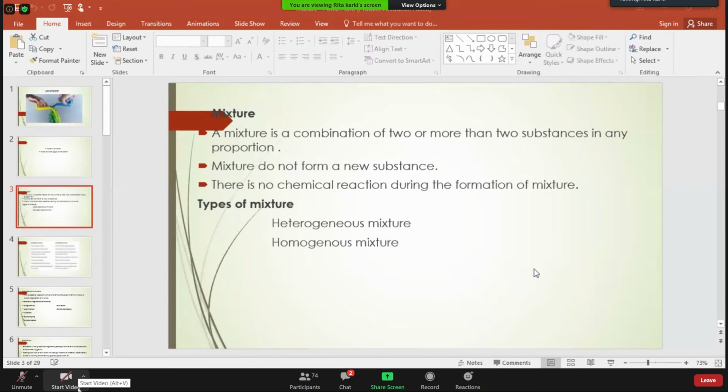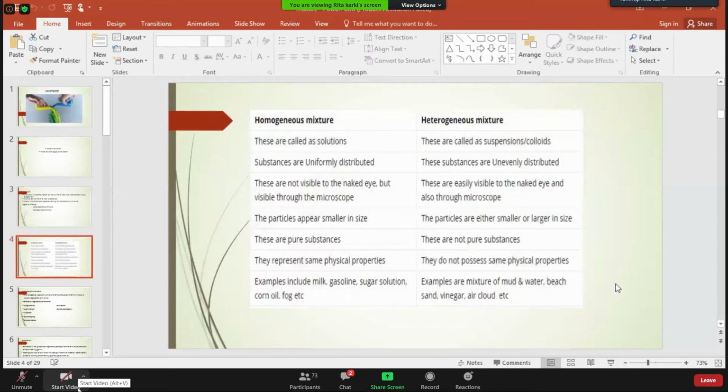When we mix these two substances, mud and water or sand and water, we can easily see the particles of the mud or sand settling down at the bottom of the transparent glass. So in this mixture, the component particles are easily visible with our naked eyes. Heterogeneous mixtures are basically of two types: suspensions and colloids. In this table, you can easily find the difference between heterogeneous and homogeneous mixtures.